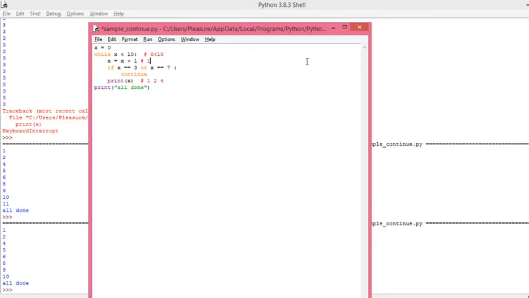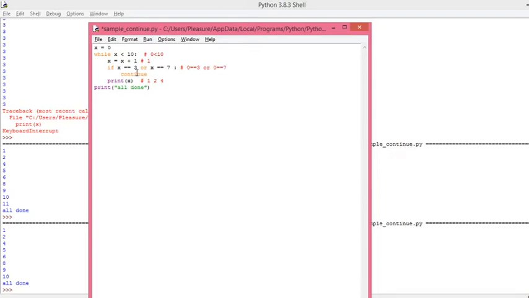Now increment the value of x. Now what does it become? 1. Then test the condition with the if statement: 0 is equal to 3, is it true or false? Or 0 is equal to 7. Is anyone true? No, both are false. So the whole condition is false, since false OR false is false. So the continue statement will not be executed.